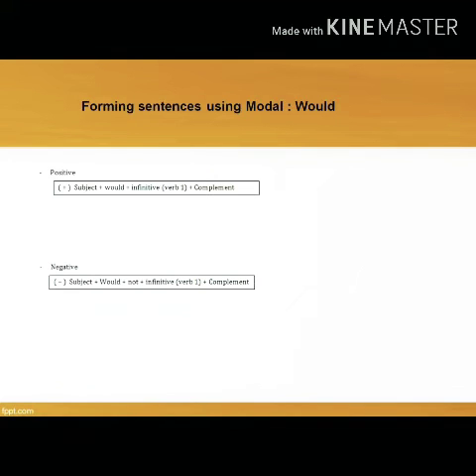The first is positive. The formula is subject plus would plus infinitive, or usually called as verb 1, plus complement or object. For the example, I would like to go to Bali. I is a subject, would is a modal auxiliary would, go is infinitive verb 1, to Bali is a complement.